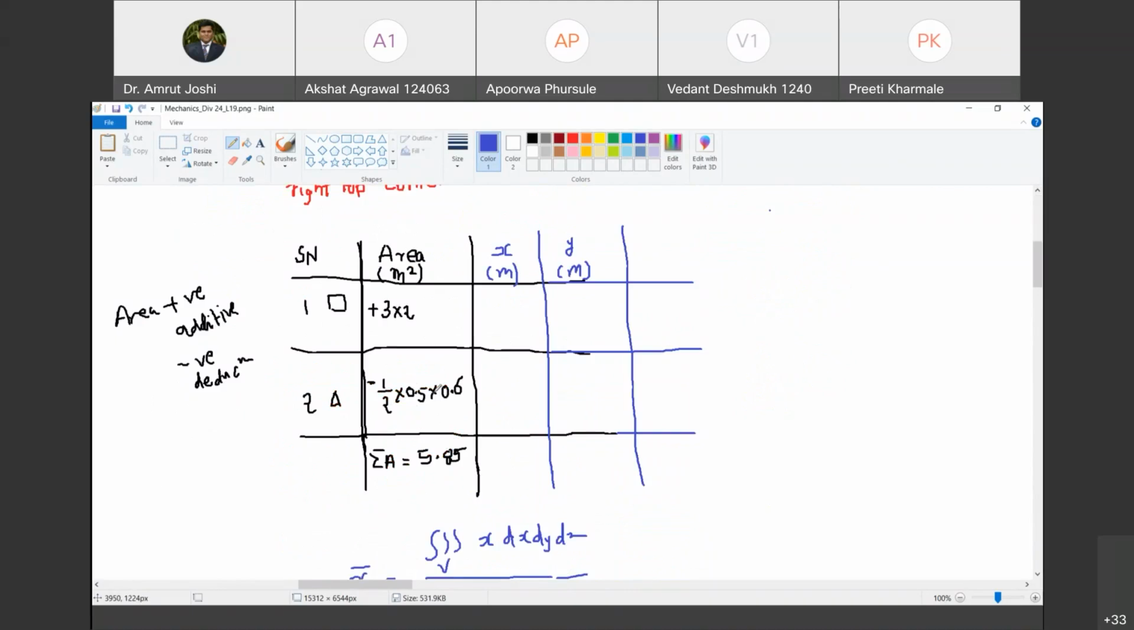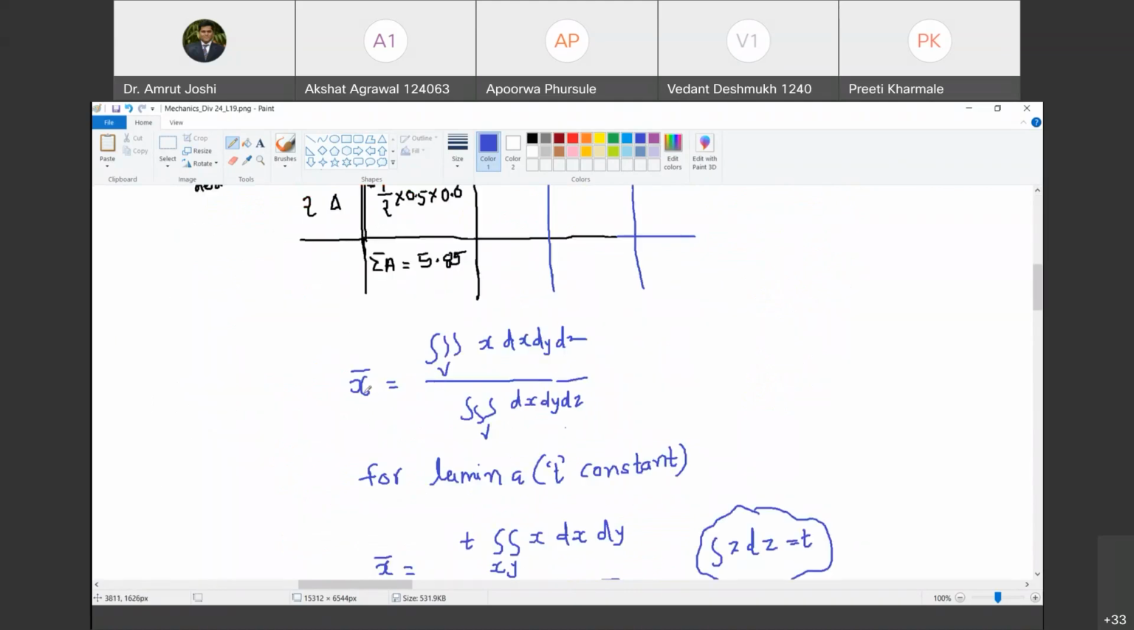Happy? Yes, sir. Now let us look at how we calculate x bar. We have proved in the last class that x bar is given as triple integration x dx dy dz divided by triple integration dx dy dz. Do you agree with me? Yes, sir. Now, as for a lamina the thickness is constant, we can look at this integral by separating integration dz and keeping integration x dx dy together. So we split this as a product of a double integral and a single integral along z. Are you with me? Yes, sir.